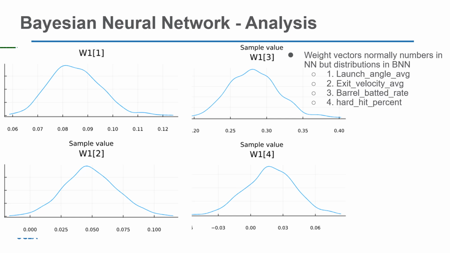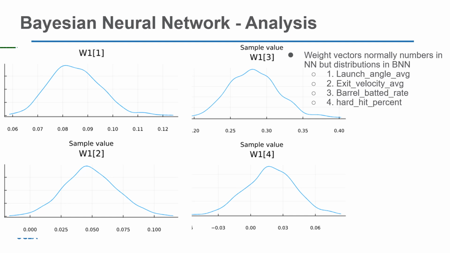So this is just a quick slide showing the distributions of the different weight vectors that I was talking about. Normally these would be numbers, but as I was saying before, these are now distributions. Each weight vector W1 with a bracket on each side, 1, 2, 3, 4, represents individual distributions regarding input features 1, 2, 3, 4.